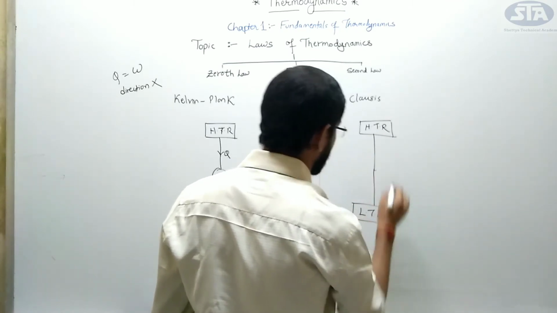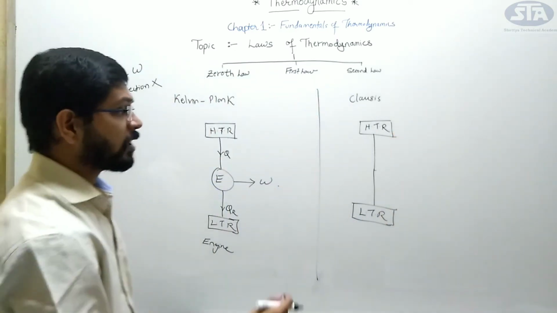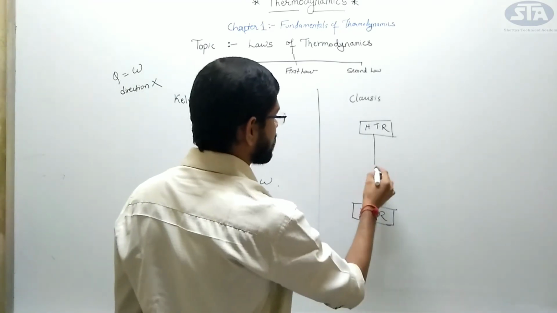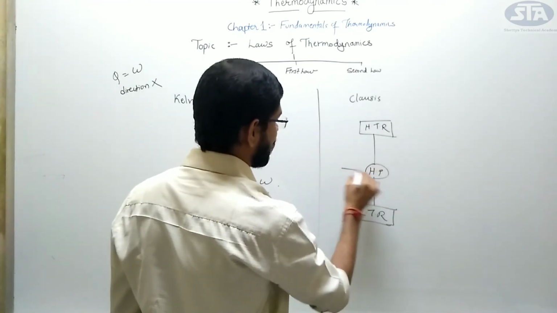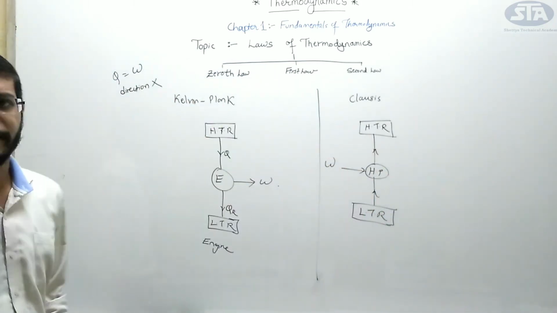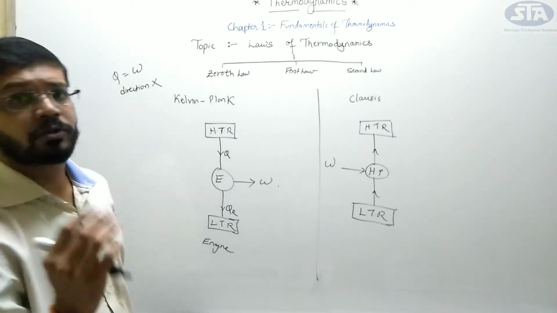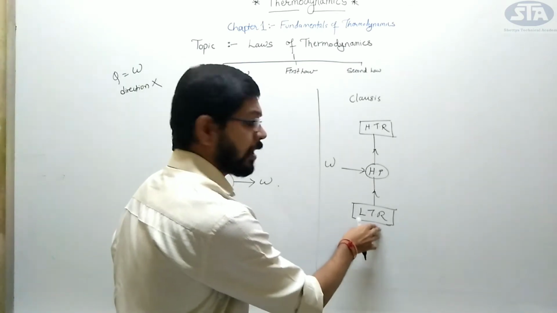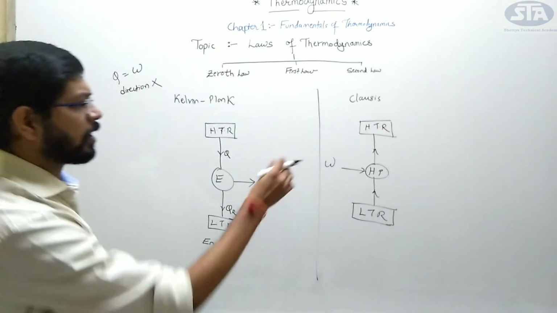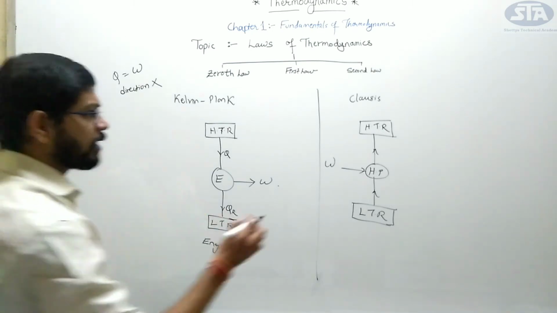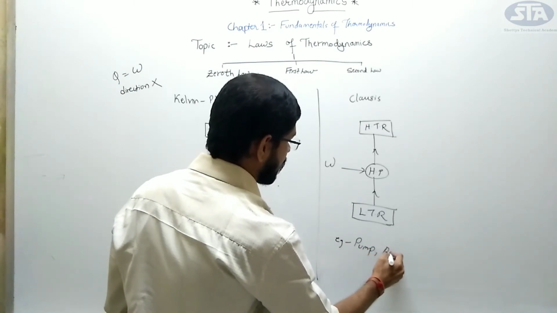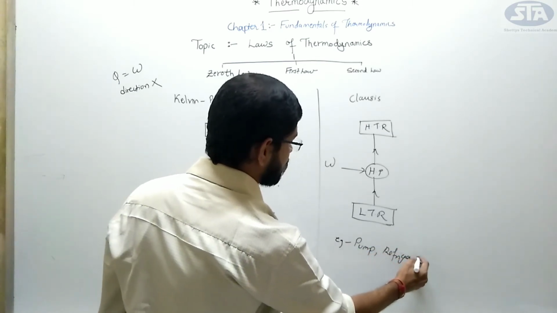We all know that energy or temperature flows from higher to lower. But it is impossible to do from lower to higher unless there is a device known as a heat pump, and I provide some work to it. So this was Clausius' statement, that it was impossible to construct a heat pump whose sole effect was to transfer all the heat from lower energy to higher energy unless a device is installed in it. Examples would be a heat pump or refrigerator.